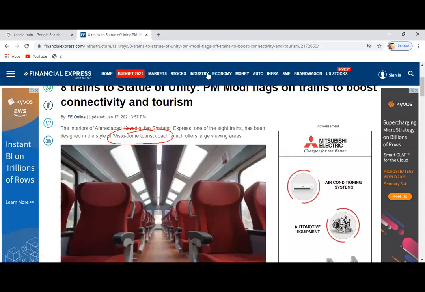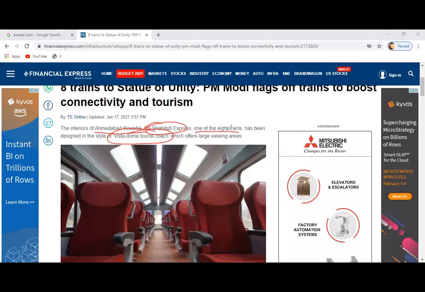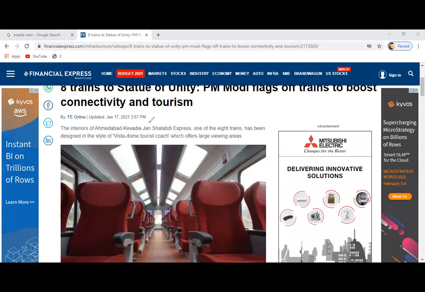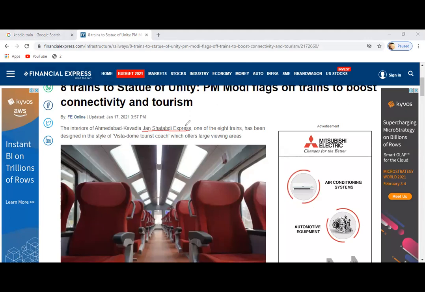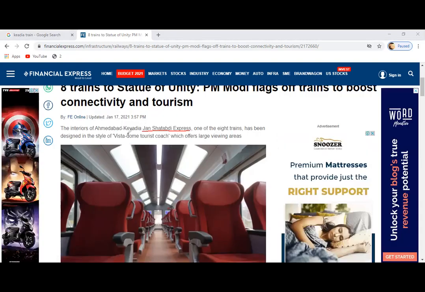The place is Kevadia. The Jan Shatabdi trains are coming from Ahmedabad to Kevadia, one of the 8 trains inaugurated by Modi. This is a sure short question, definitely coming in the exam. They can ask what type of train it is. These are not the Jan Shatabdi we already have. It is not that luxurious, but it is better than the normal train. The destination is Kevadia. Total 8 trains have been inaugurated, and these coaches come in the category of Vista Dome tourist coach.